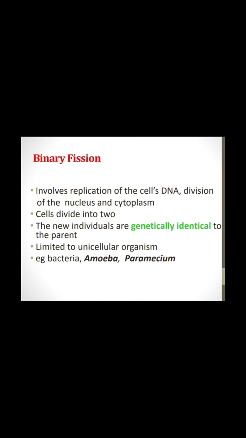In binary fission, the replication of DNA takes place, and during favorable conditions, when the body of the organism becomes mature, the cytoplasm and nucleus divide. The division of the nucleus is known as karyokinesis and the division of the cytoplasm is known as cytokinesis. So in binary fission, 2 processes take place. One is known as karyokinesis and the second is known as cytokinesis.